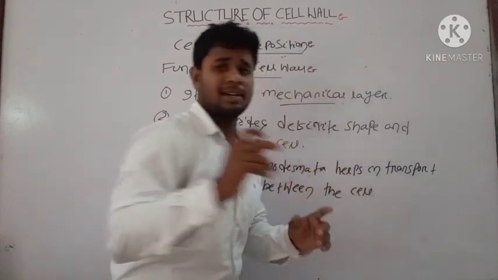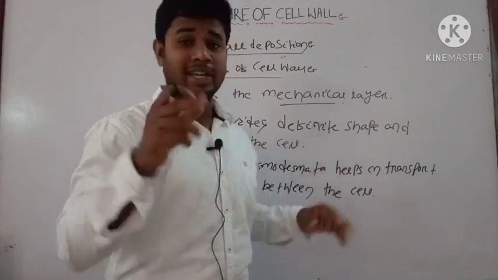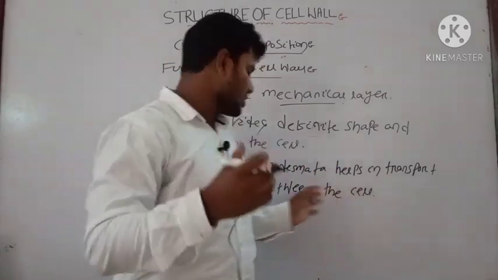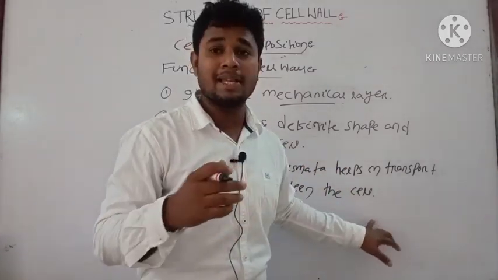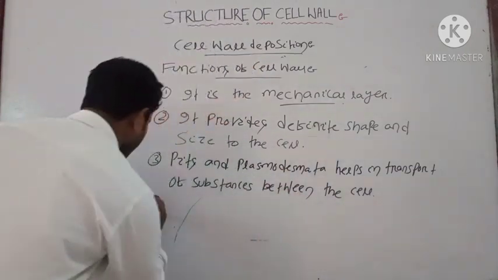We have drawn the diagram of plasmodesmata. We can see the structure. You can recall that the transport moves from one place to another by the symplastic method.